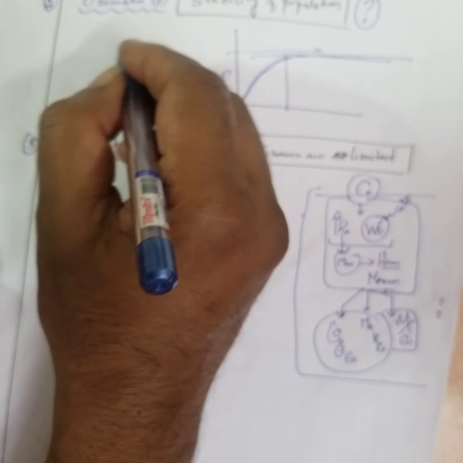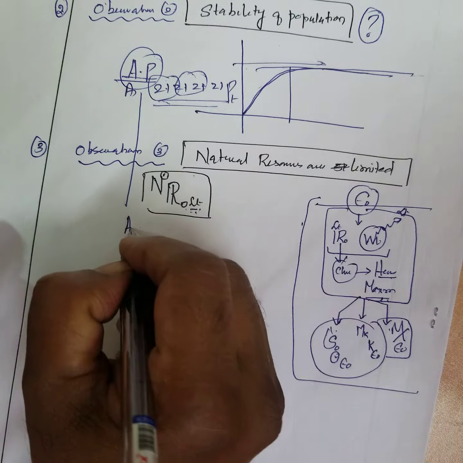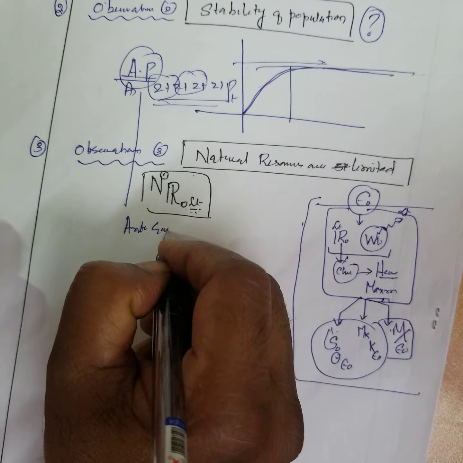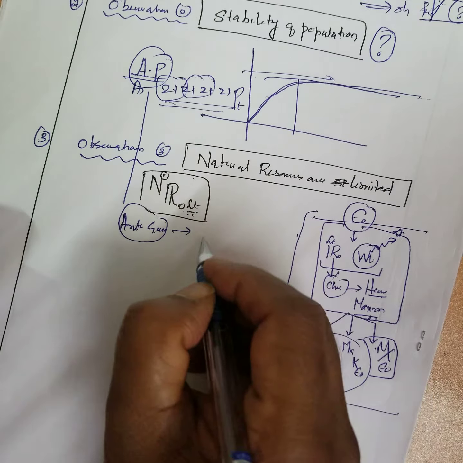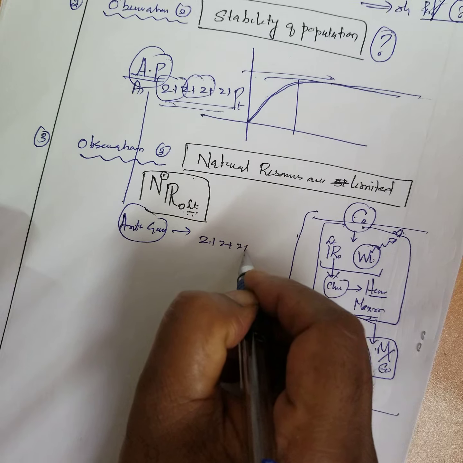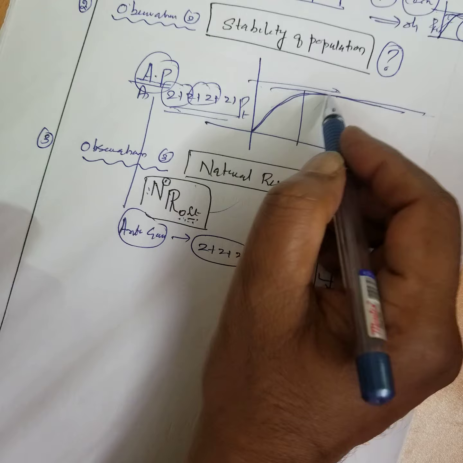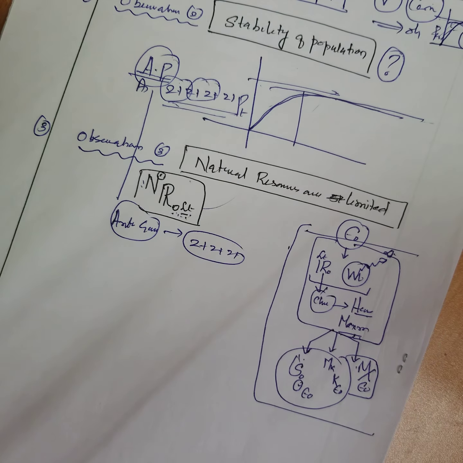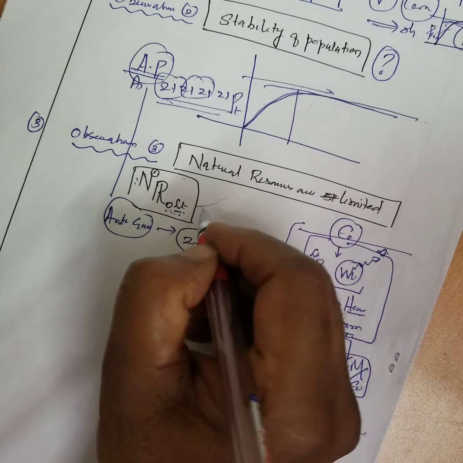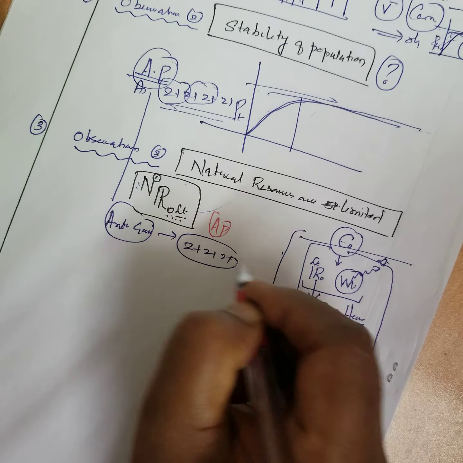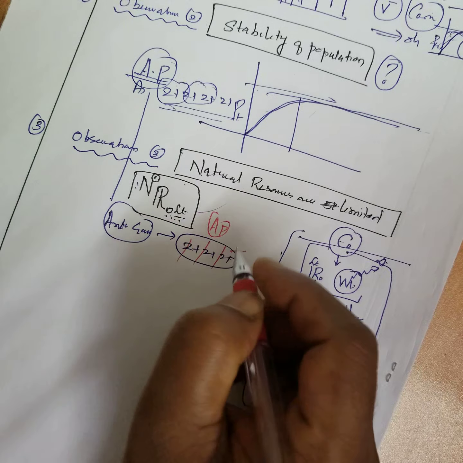Here I said, what is arithmetic growth? Food always multiplies in arithmetic progression, 2 plus 2 plus 2 plus 4. Because of limited natural resources, we always get consistency. Then what do you observe? Because of arithmetic progression, it goes 1, 2, 3, 8.